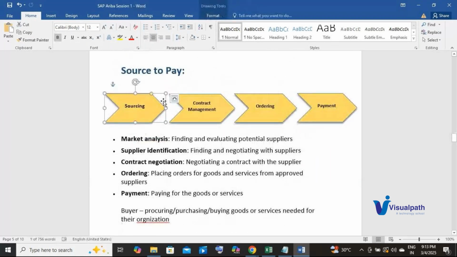Okay, the first activity in the source to pay cycle. What is sourcing? What do you generally understand by the term sourcing? Anyone? Just give it a try. Sourcing is something where we will be sourcing the vendors for the product, for anything. Like we'll be sourcing the vendors only. Okay. Yeah, close.